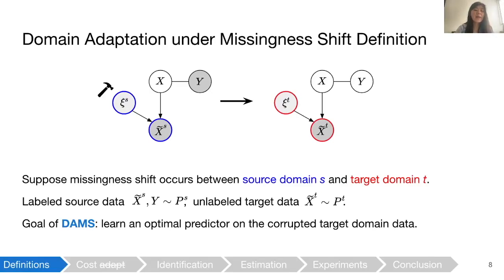So suppose that missingness shift occurs between source domain S and target domain T. Given labeled source data and unlabeled target data, our goal is to learn an optimal predictor on the corrupted target domain data. In the diagram above, shaded nodes are observed, unshaded are unobserved, and Xi may or may not be observed. And between the source and target domains, Xi, and as a result, X tilde, change.